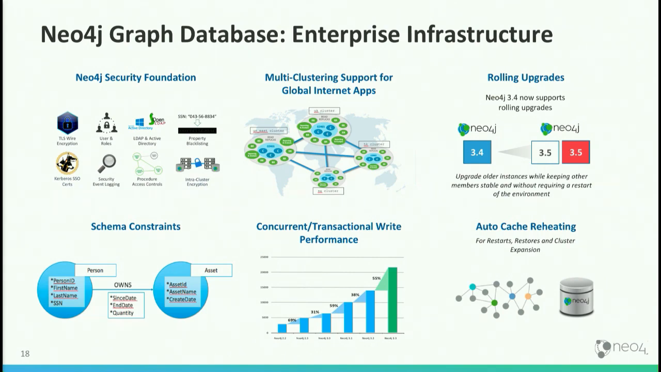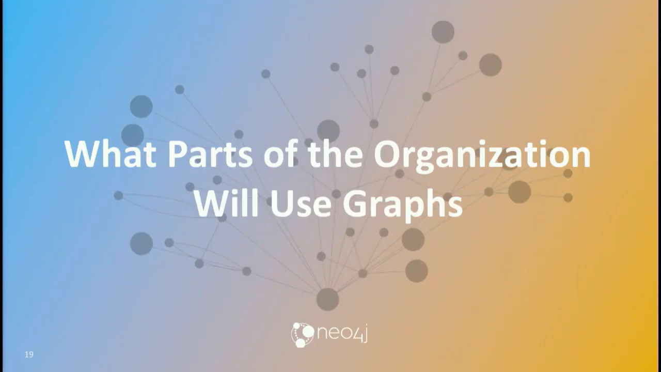Auto cache reheating is a nice thing that we added in the very last release, where rolling upgrades is done by taking down and bringing back up individual databases inside of a cluster. And so you get continuous availability through the cluster. But then when you bring back a machine, it can be painful to have the cache reheat in just the right way. So now the database will keep track of what the cache state was, so that when you come back up, it will retain that. Same with backup, same with cluster propagation of new members. So lots of stuff there.